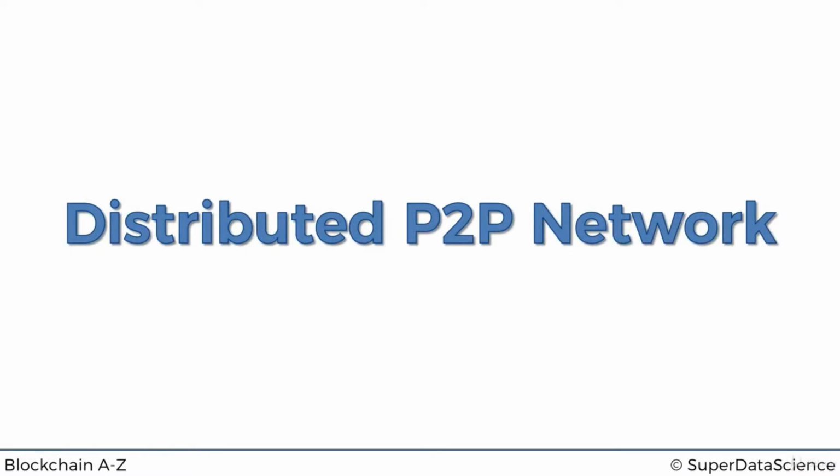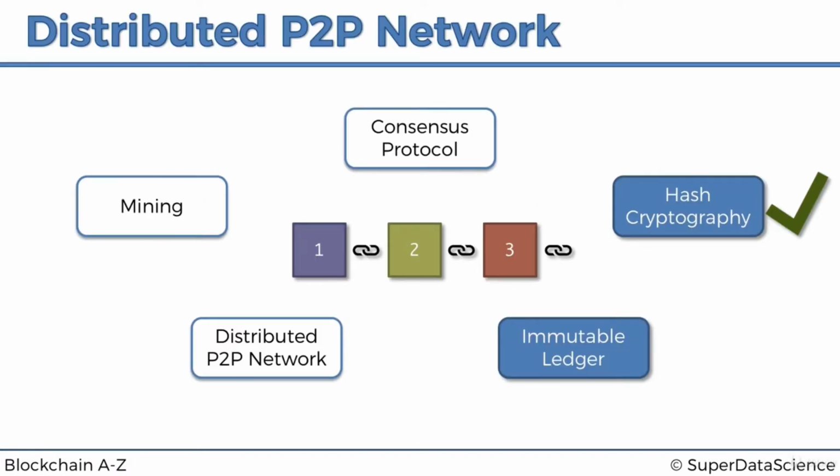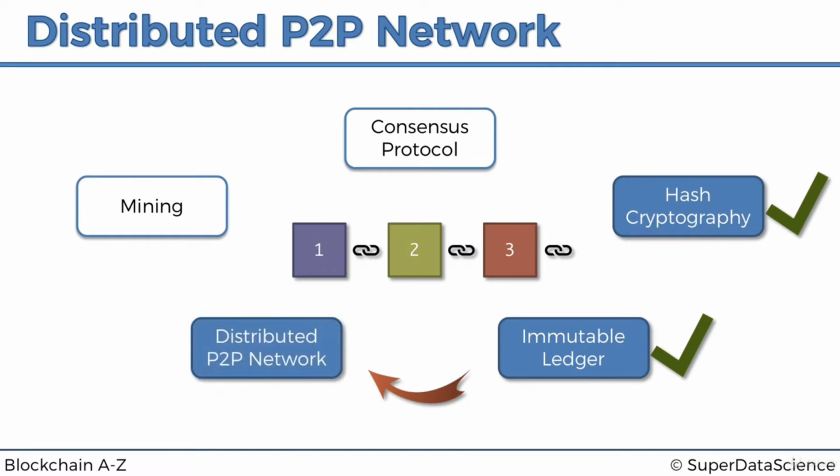Today we're talking about distributed peer-to-peer networks. All right, so previously we've already talked about hash cryptography. Check that one off. We've checked off the immutable ledger previously as well. And now we're moving on to distributed P2P networks. So let's have a look.